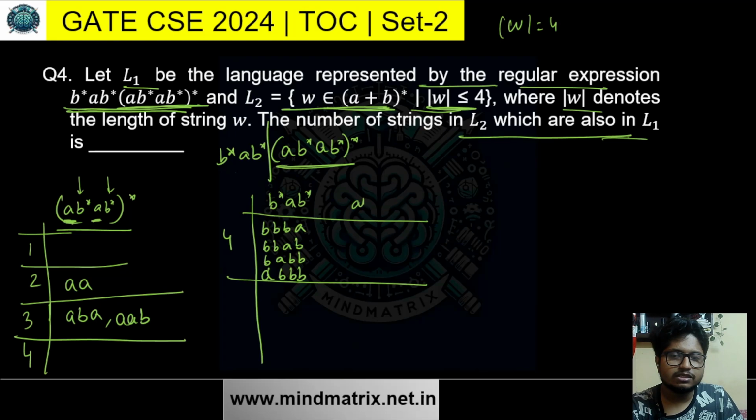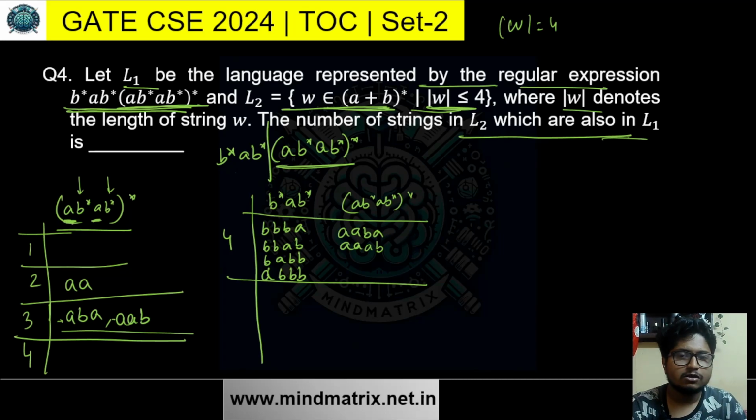Using this section, we take the 3 letter strings from this one and add the A we already have from the left. So A B A and A B A, B, right? A B. So we append one A to the left side. All right. So is this all the 4 letter strings that can be generated from this regular expression?